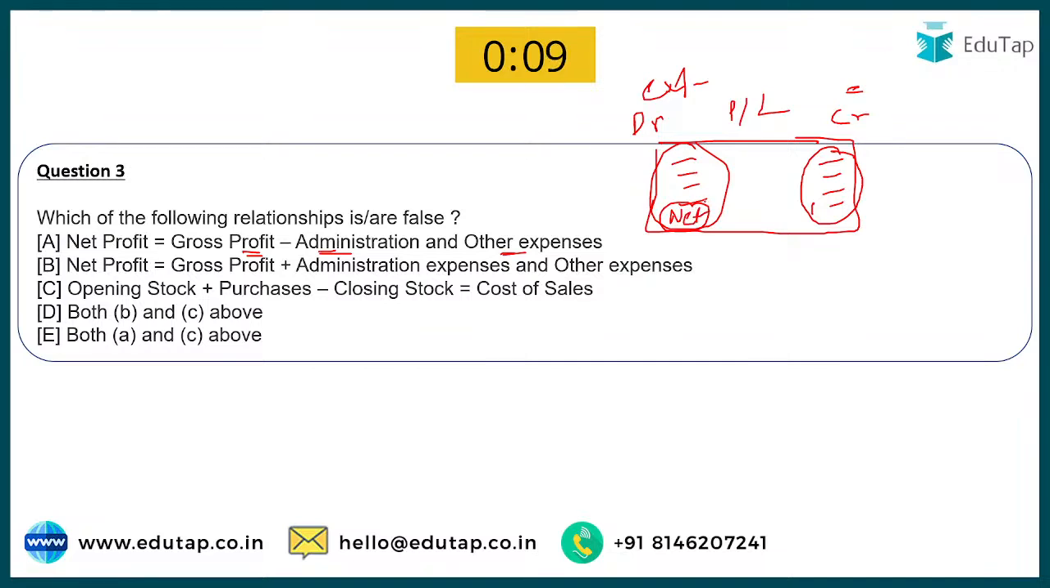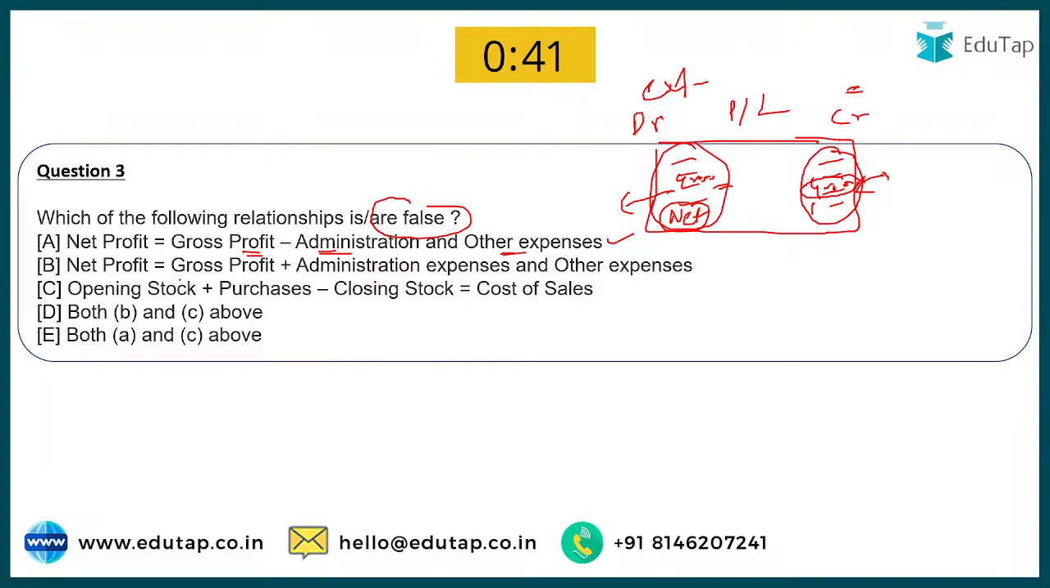But before this net profit, you have your gross profit as well. Now this gross profit is on the debit side and it will be brought down to the credit side, right? That you know. Now when you deduct all other expenses like administrative expense and other expense from this gross profit, you have your net profit, isn't it? So option A is absolutely correct, but we have to find out what are the false options, isn't it?